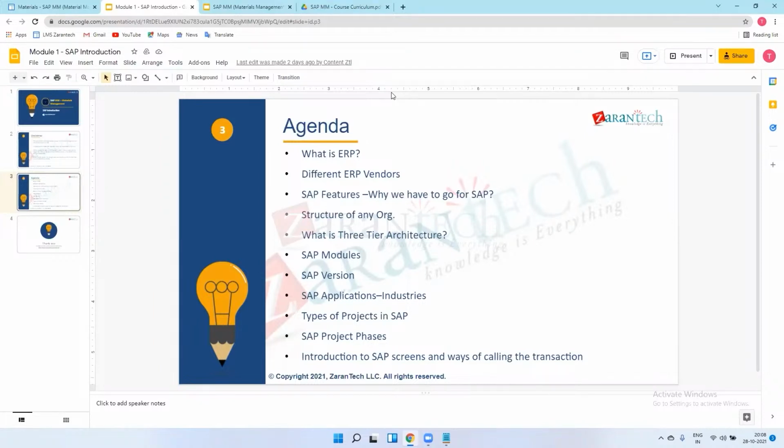I will show you one business blueprint in the next lecture, so you will get to know about it. Then comes realization. After understanding all the requirements from the client, we go into our SAP, and we will see all of this in practical. We will create all the companies, plants, groups, and all the customization. If there is any custom requirement which SAP cannot fulfill, we will also do that using the technical ABAP concept, which is called a custom enhancement. We do that in realization.